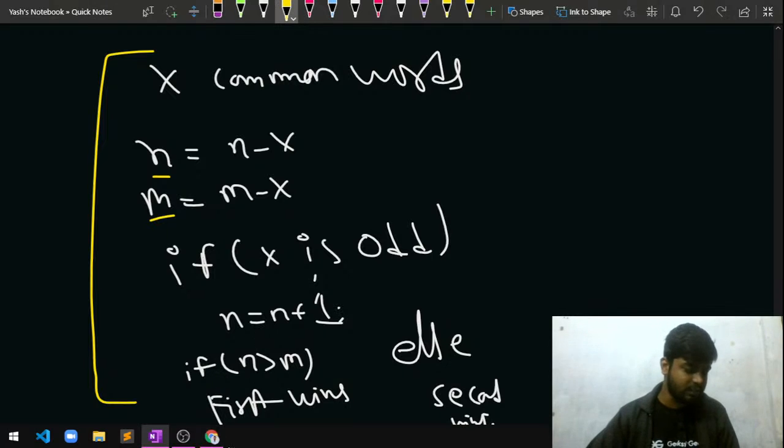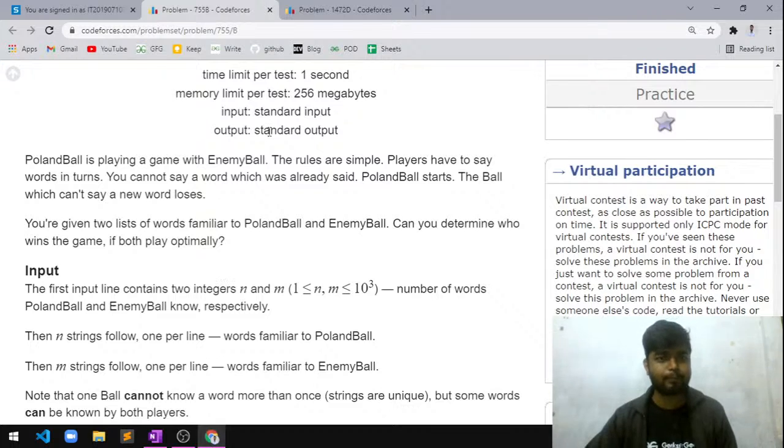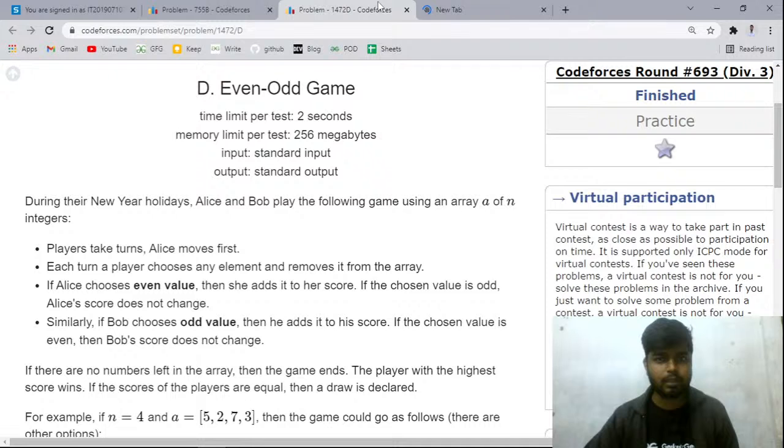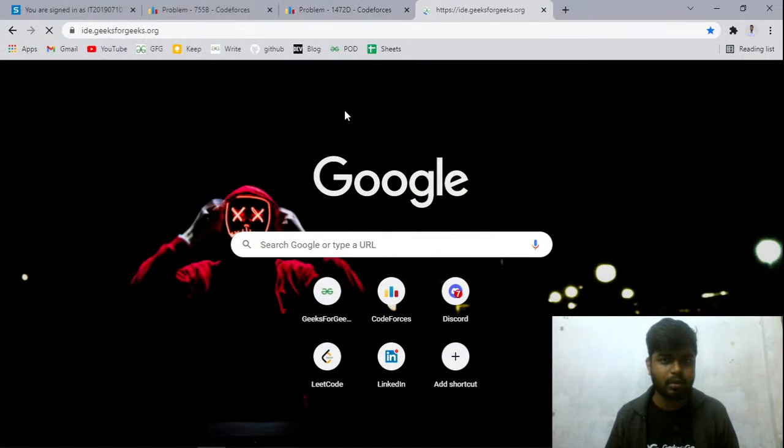Shall we write the code for this? Okay. Let me open the IDE for this problem so that we can start writing the code.